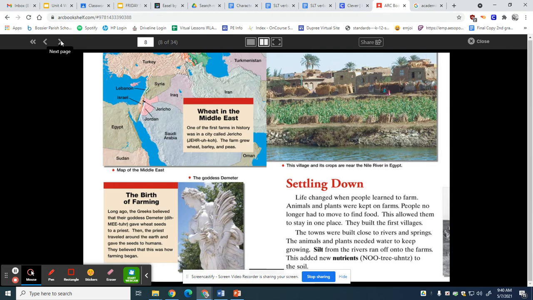So we can look on there and we can see some academic vocabulary. What do you see? I noticed the word nutrients. So that's adding basically stuff that the soil needs to make it better, but that's a fancy way of saying it, right? Instead of saying adding stuff that the soil needs, you could say they added nutrients.